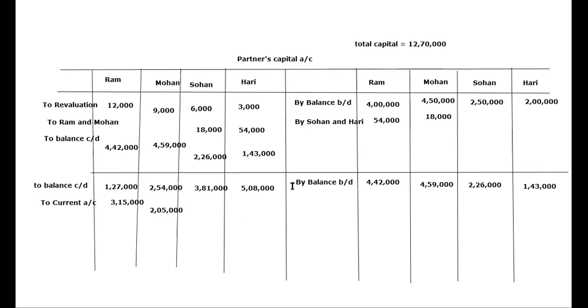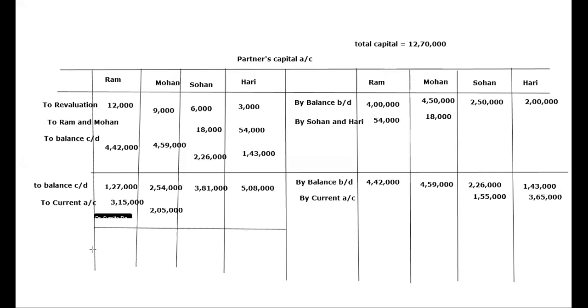Okay. Now let us check of Sohan. Sohan has more balance here and less balance here. So here it will go current account balance. So we'll write on here by current account, and now let us see how much balance will go. 3,81,000 minus 2,26,000. So this is 1,55,000. And here again the balance here is more and here is less, so balance will go here. So it is 5,08,000 minus 1,43,000. So this is 3,65,000. So in this way we will wind up. Is it clear now? Yes, ma'am.